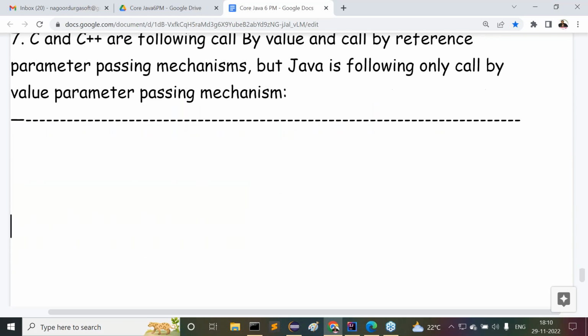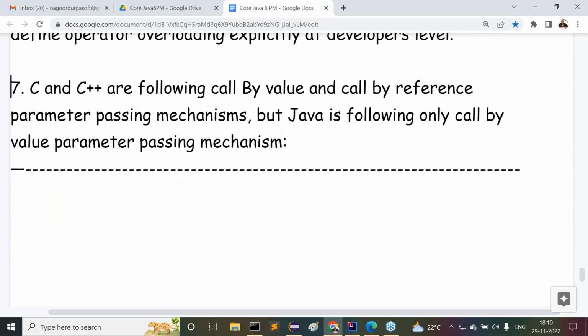Next, our required point is this: C and C++ are following call by value and call by reference parameter passing mechanisms, whereas Java is following only call by value parameter passing mechanism. The point is very simple. Now try to understand it clearly. All right, sir.